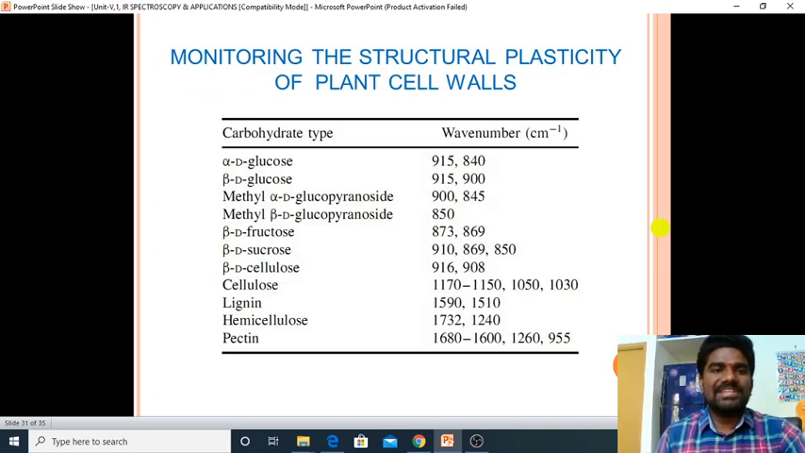And one more application is monitoring of the structural plasticity of plant cell walls. If you see here, alpha D glucose, beta D glucose, methyl alpha D glucose pyranoside, these are the cell walls which are made up, and these are the related wave numbers. If we have these data, we can easily identify the plant cell walls. So this is one of the applications.